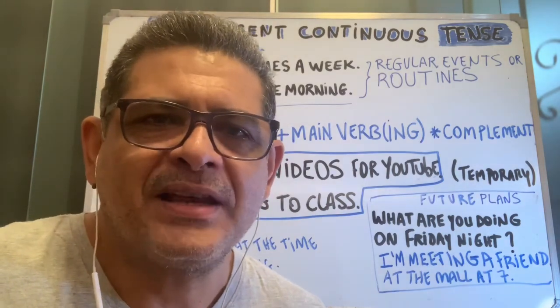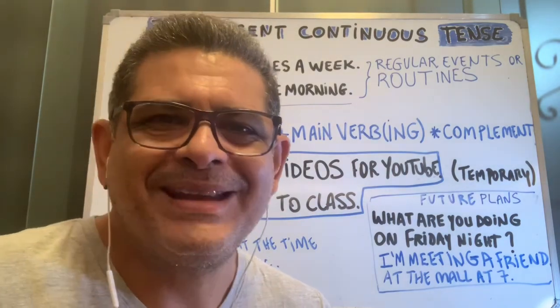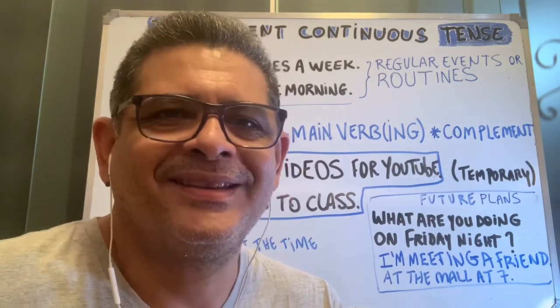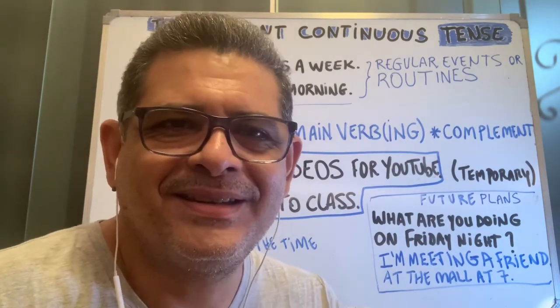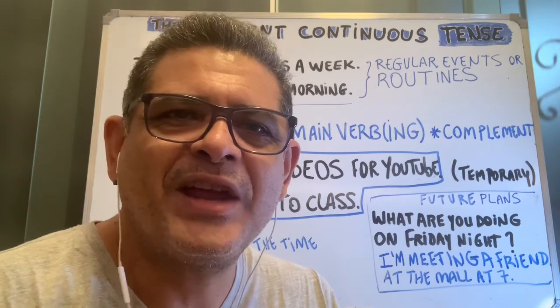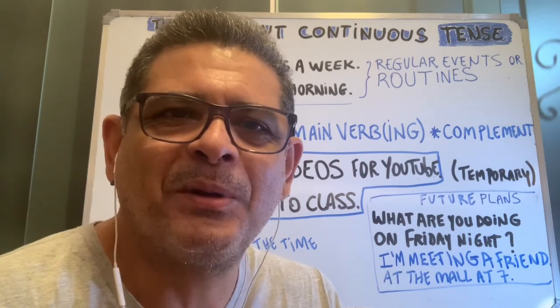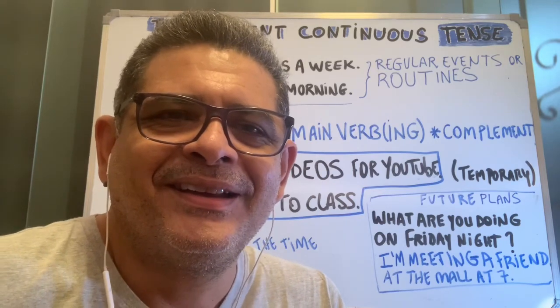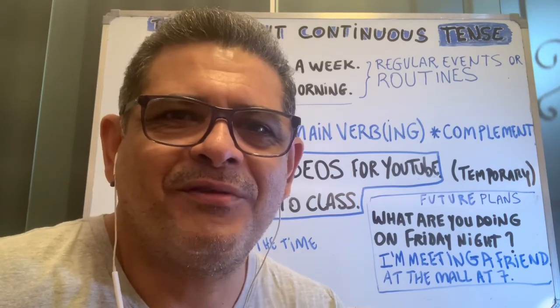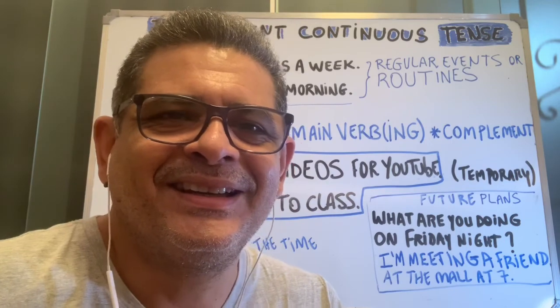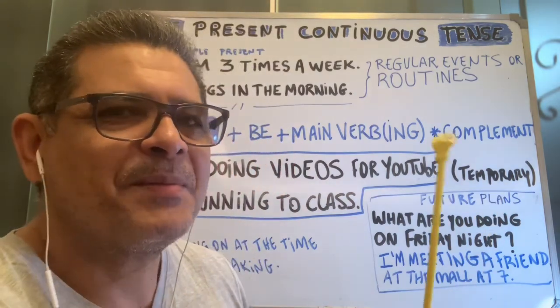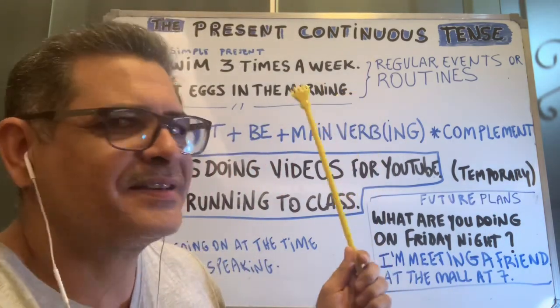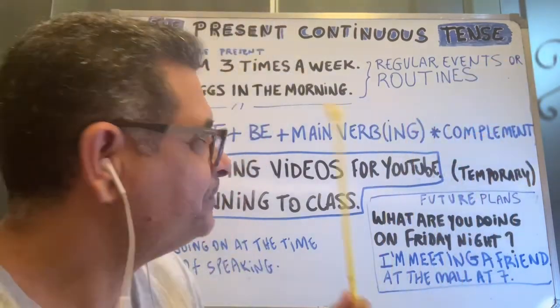Talking about the present continuous demands reviewing the simple present, because once we understand the mechanism of the simple present, it becomes easier to understand the structure of the present continuous. So, the simple present, let's see its structure over here.